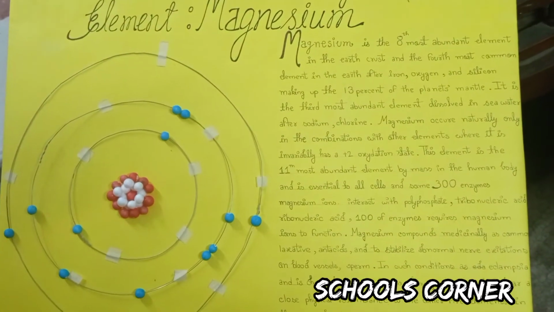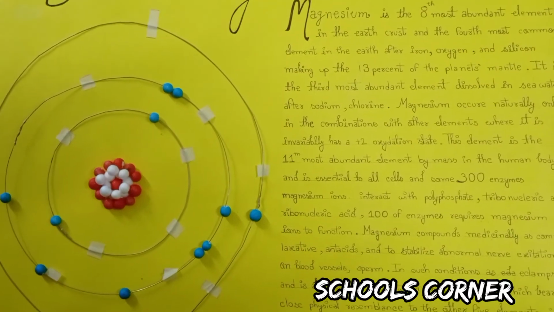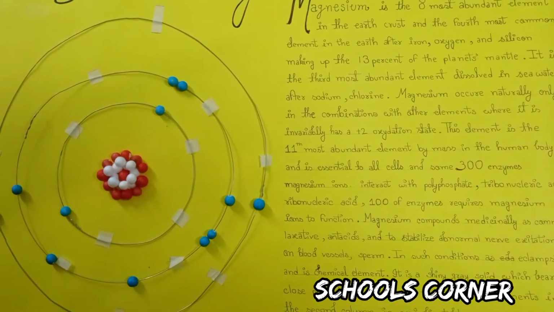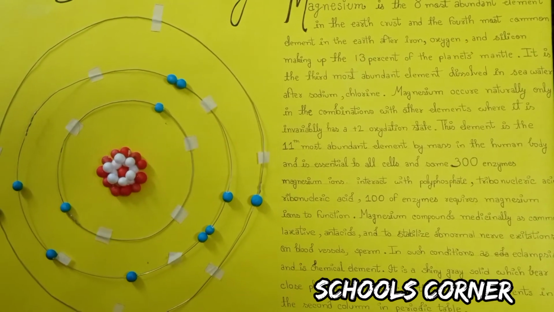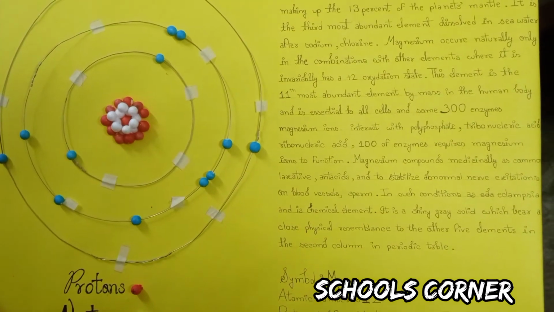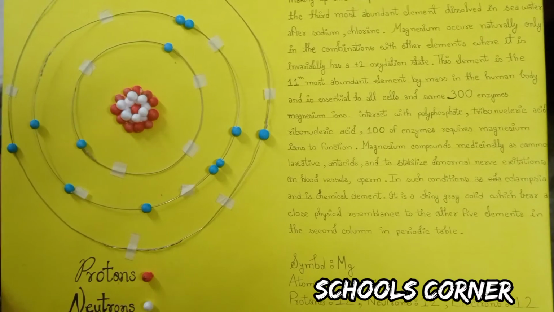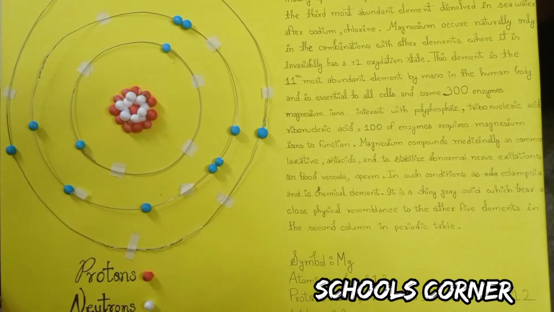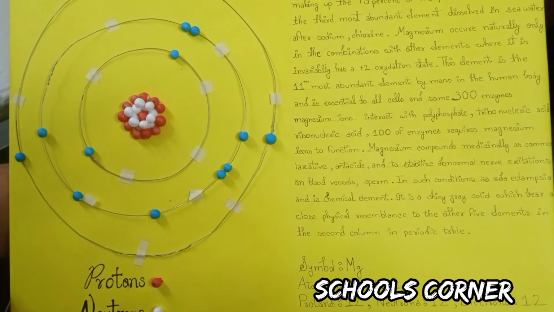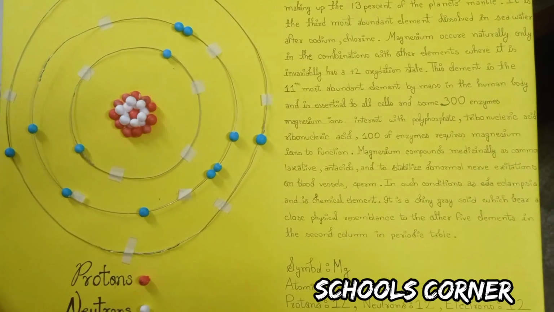Magnesium is the 8th most abundant element in the Earth's crust and the 4th most common element in the Earth after iron, oxygen and silicon, making up 13% of the Earth's mantle. It is the 3rd most abundant element dissolved in seawater after sodium and chlorine. Magnesium occurs naturally only in combination with other elements. It invariably has a +2 oxidation state.